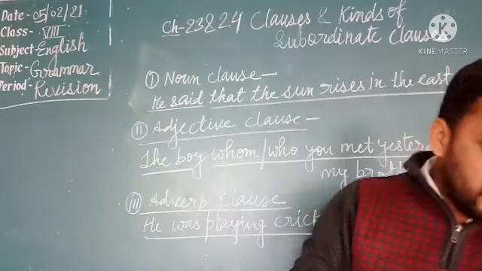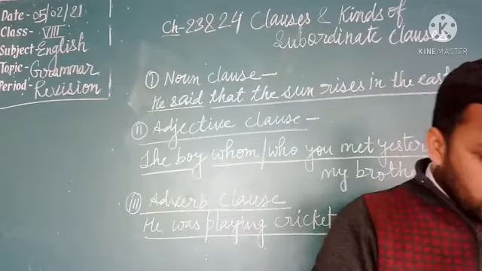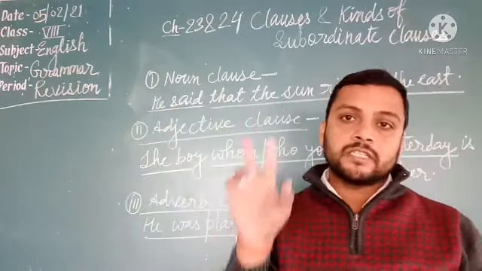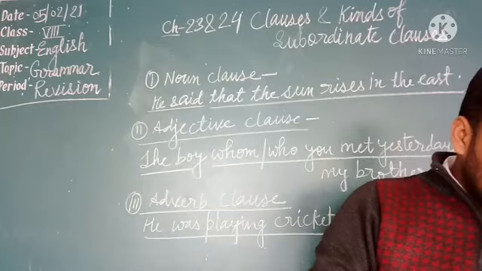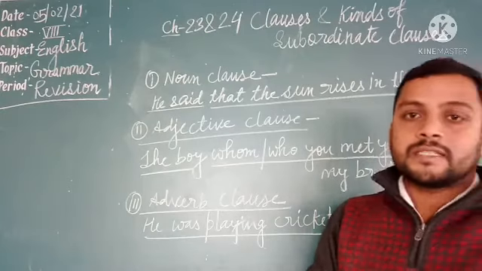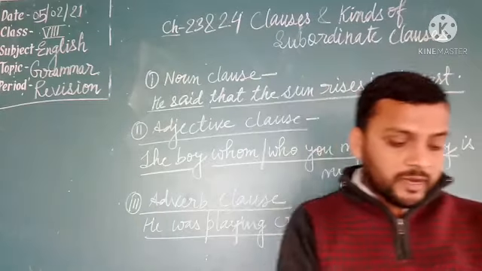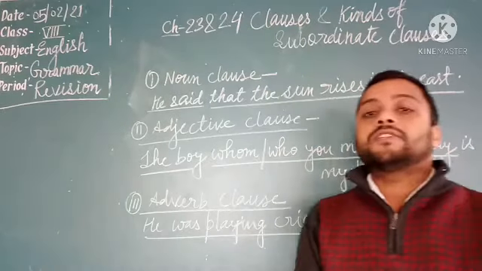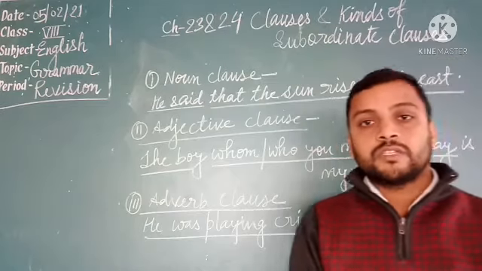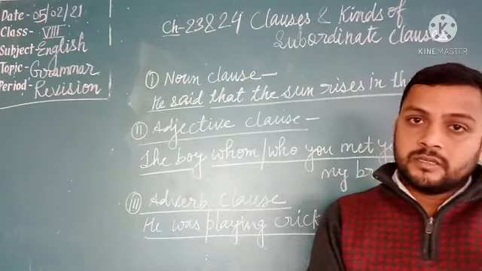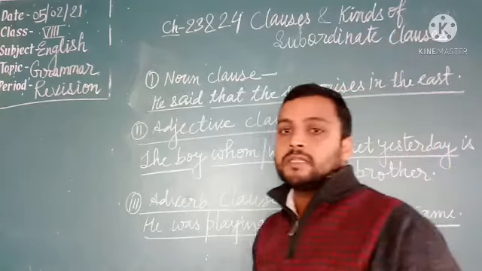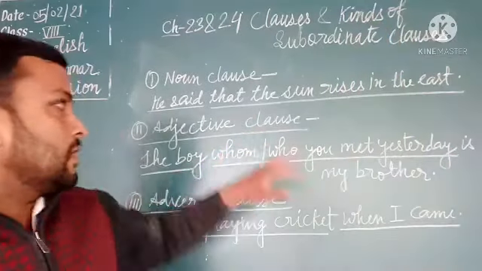A clause can be divided into two parts. The first one is the main clause and the second one is the subordinate clause. Students, a main clause can be used on its own as a sentence, but a subordinate clause cannot stand by itself. A subordinate clause always depends on the main clause. A subordinate clause has three kinds: noun clause, adjective clause, and adverb clause.